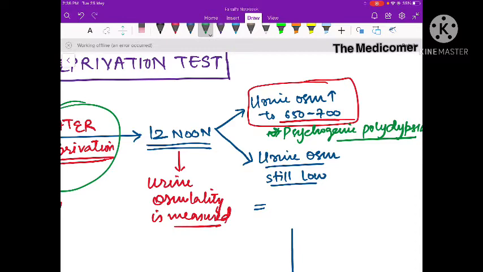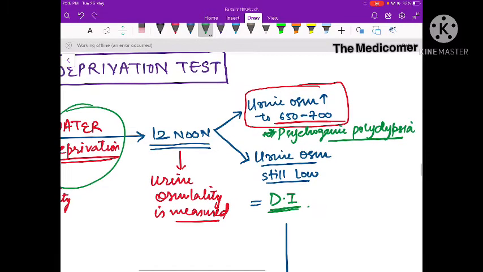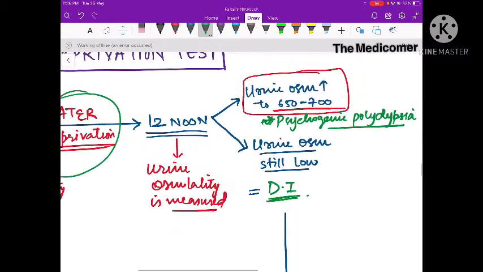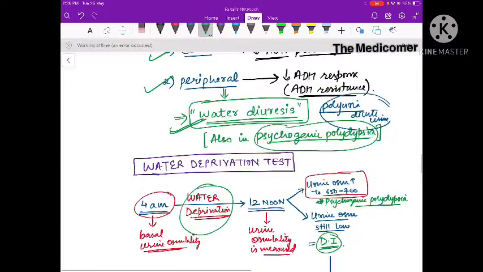Now, if urine osmolality is still low, that means it's a case of diabetes insipidus. That means the problem is not that the person is taking more water. There is some problem with ADH. Now, how do we know whether it's central diabetes insipidus or peripheral diabetes insipidus?